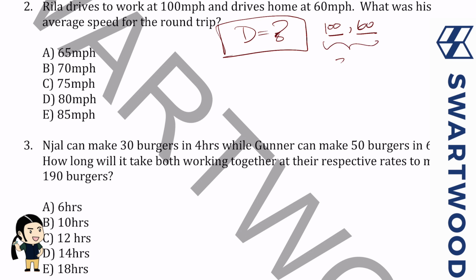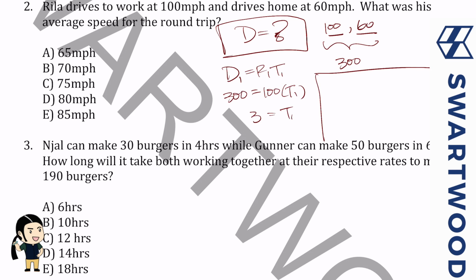And maybe, I don't know, 300 looks good. So we'll pick our distance to be 300, okay? So kind of like the last problem, we'll do it in pieces. On the way there, the distance is 300, right? The rate is going to be 100, and it's clear that the time is 3 hours, okay? But what about on the way back? Distance hasn't changed, it's still 300, right? The rate now is going to be 60, and the time we don't know. So we're going to solve for that time, and I think get 5.